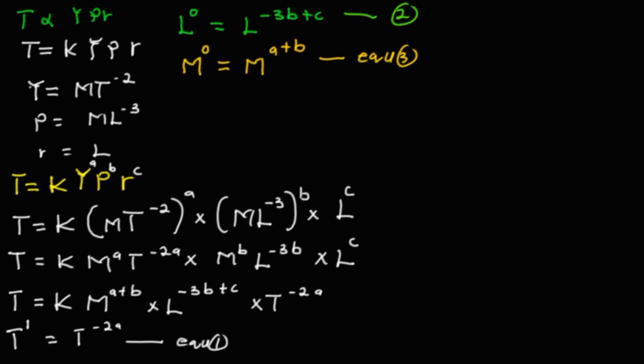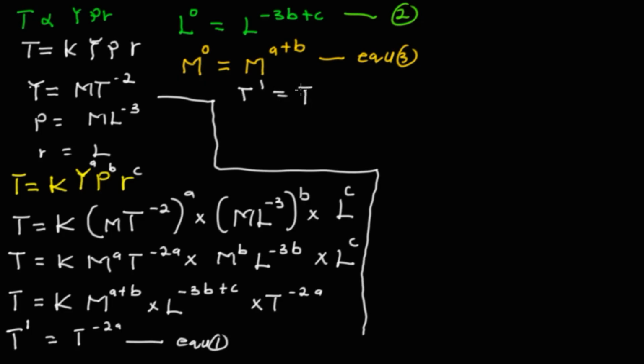So now we will solve for equation 1. Sorry, I made a mistake, let me divide my board like that. So this is what will happen now. Equation 1 we have T raised to the power 1 equal to T power minus 2A. So this will cancel this, 1 will be equal to minus 2A, and we now know that A is equal to negative 1 over 2. We've gotten that for A.